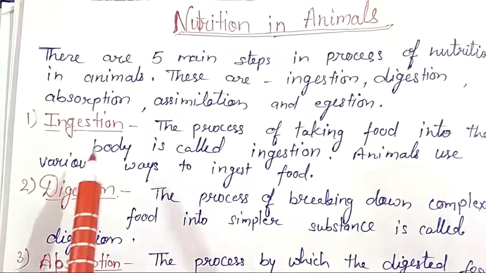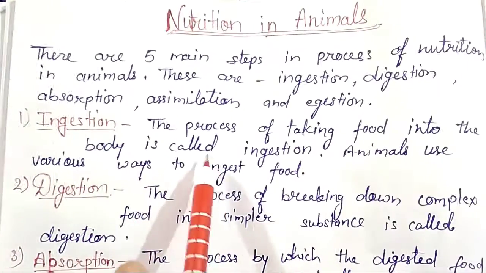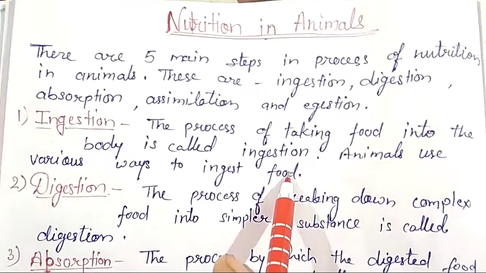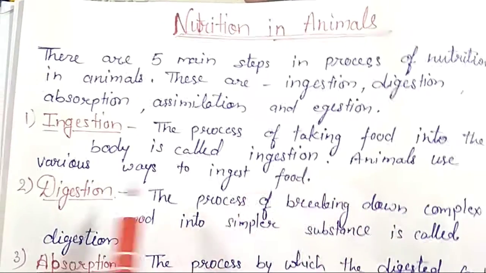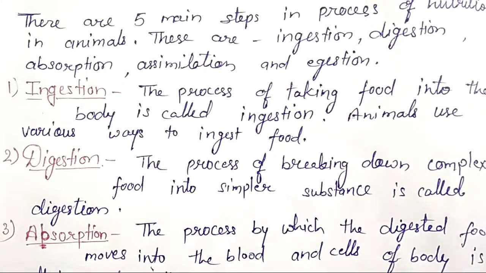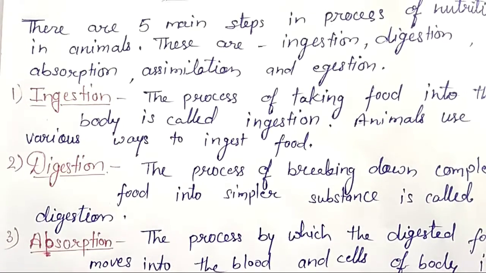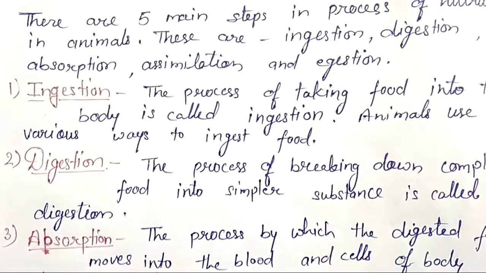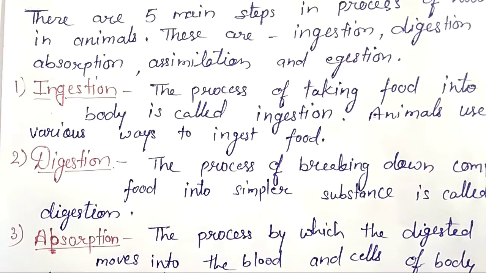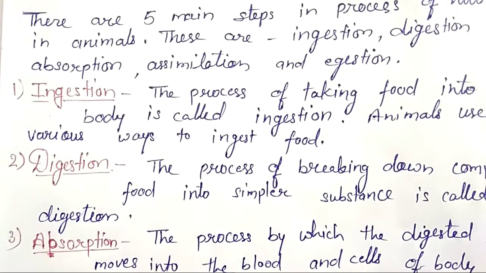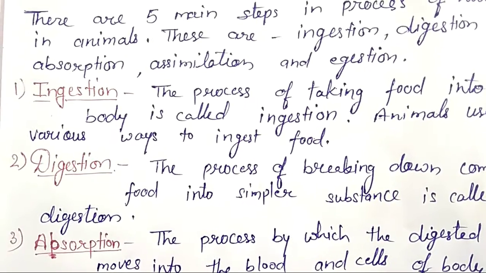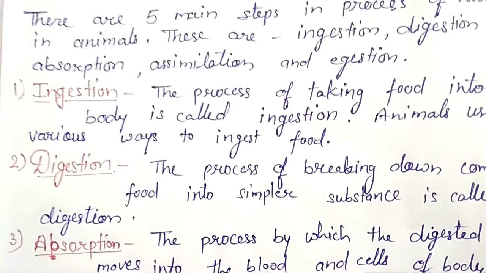So first is ingestion. The process of taking food into the body is called ingestion. Animals use various ways to ingest food. Ingestion of food is taking in food. So like humans take in food by their hands, ruminants directly by their mouth, amoeba use pseudopodia, and paramecium use cilia. We will discuss about it later. So next is